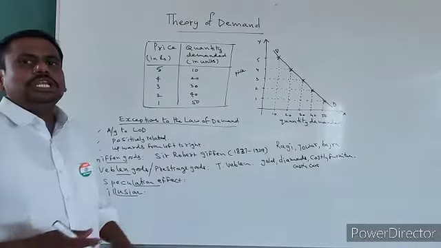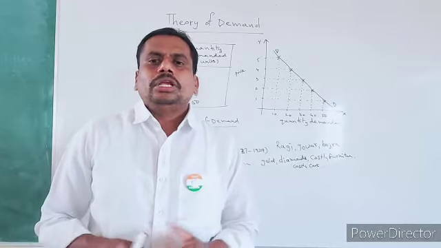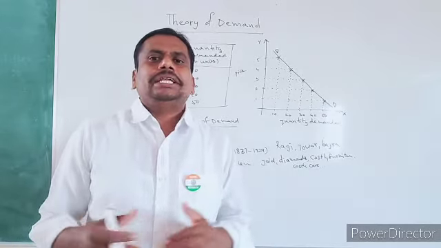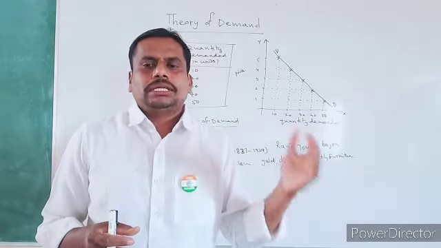And the last one is illusion. So what is illusion? Illusion is nothing but imagination. People have a particular idea about certain goods.